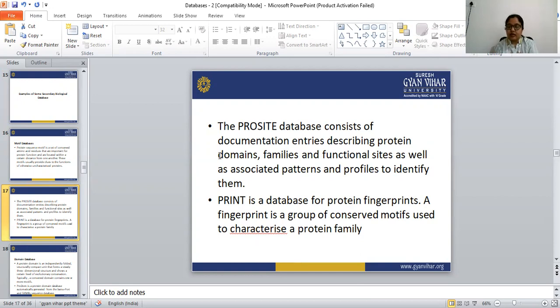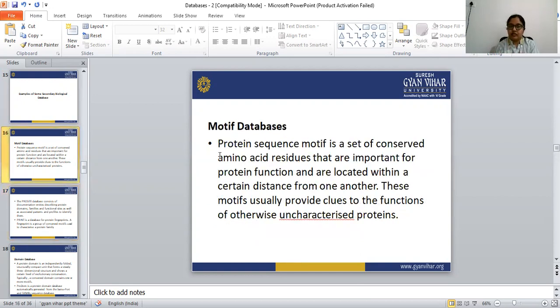So, motif databases: here we are discussing protein sequence motifs. These are sets of conserved amino acid residues that are very important for protein function, and they are located within a certain distance from one another. These motifs usually provide clues to the function of otherwise uncharacterized proteins.